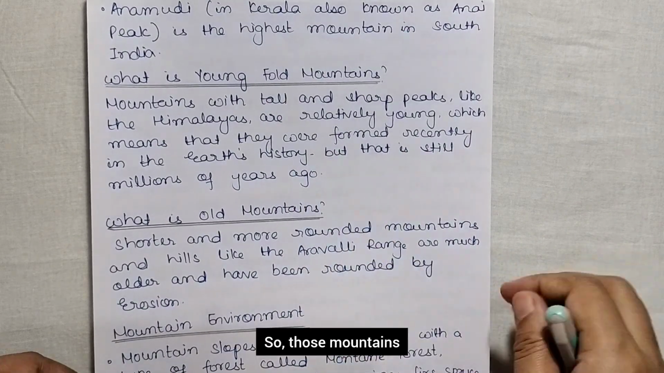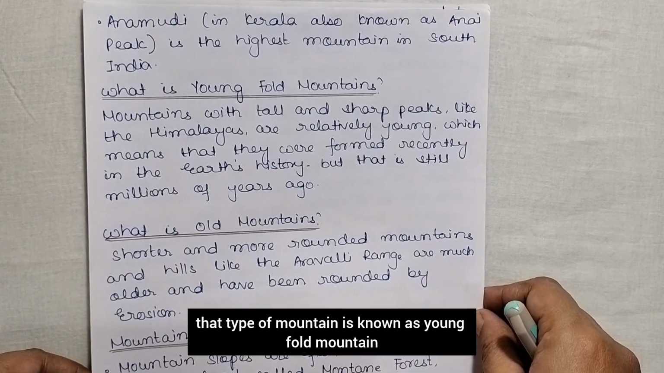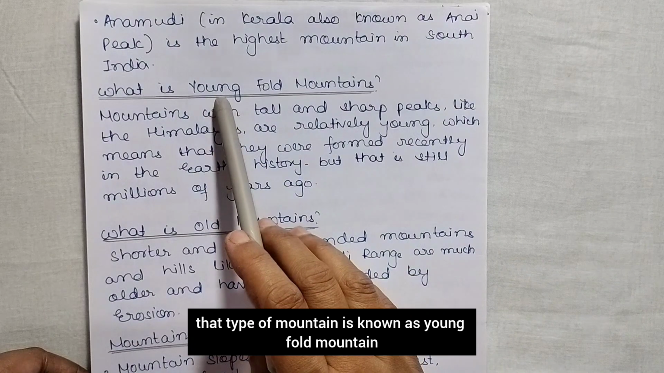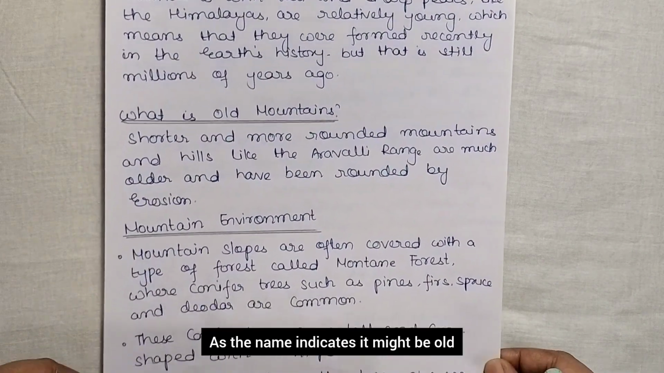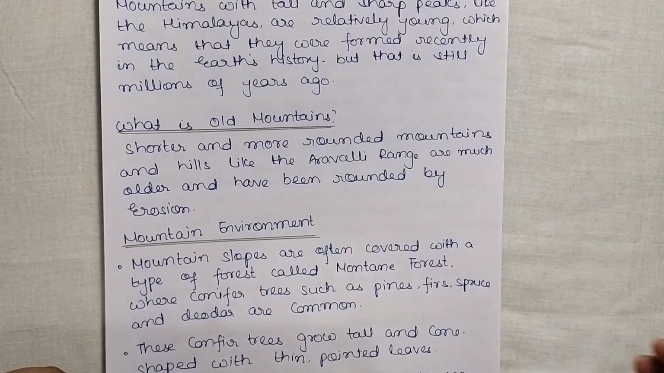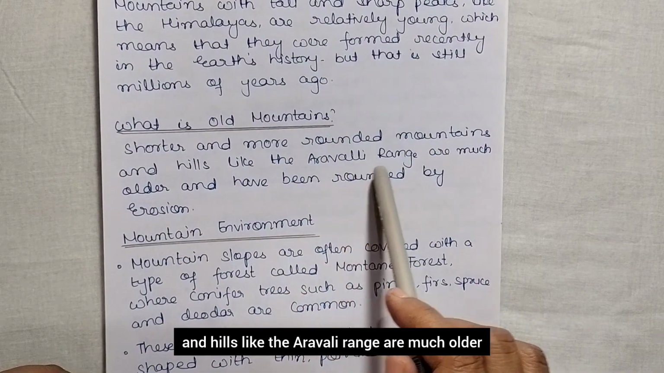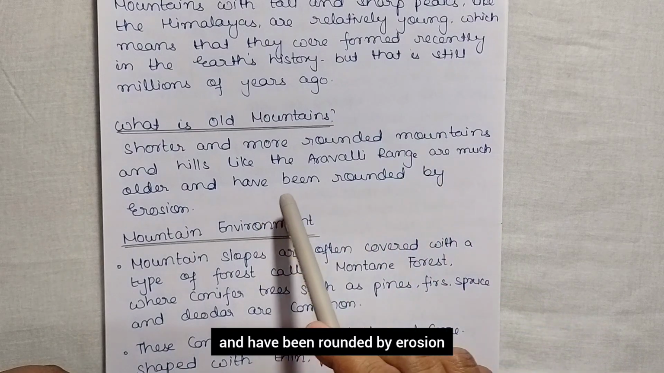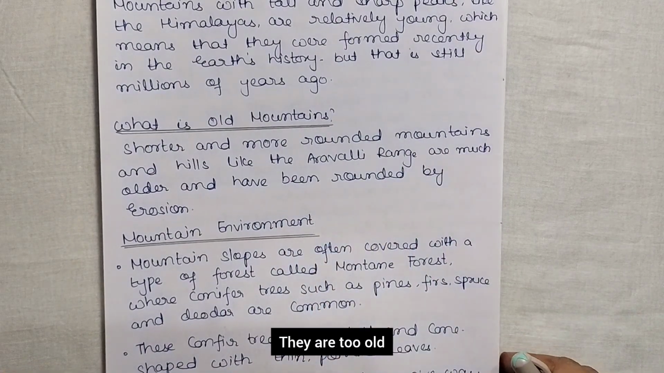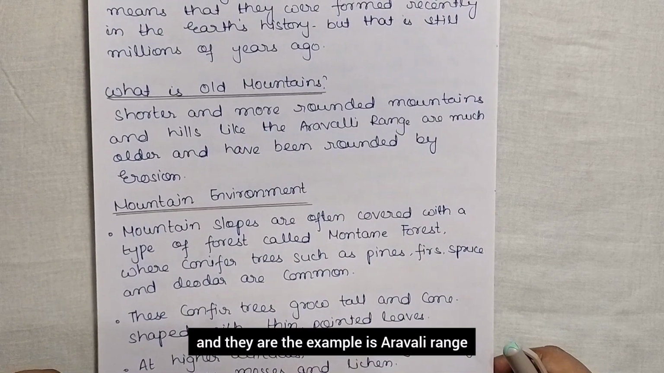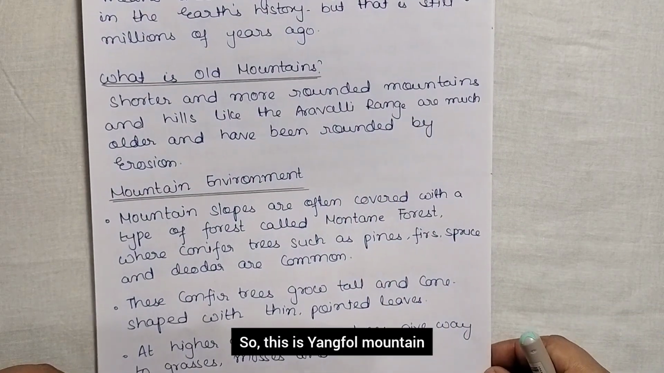So those mountains that are recently formed, even though that was millions of years ago, that type of mountain is known as young fold mountain. Okay. Now what is old mountain? As the name indicates, it might be old. Shorter and more rounded mountains and hills like the Aravalli range are much older and have been rounded by erosion. So that is known as old mountains. They are too old, and the example is Aravalli range. Okay. So this is young fold mountain.